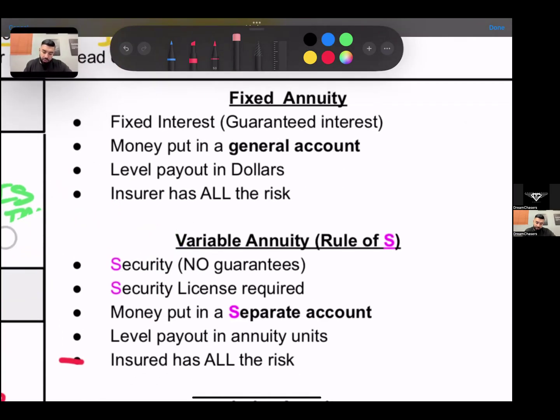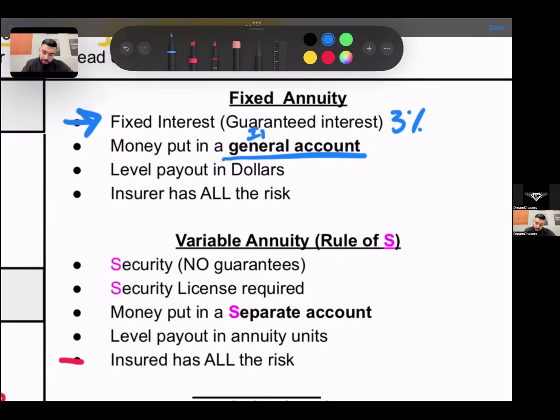So a fixed annuity is also, like a market value adjusted annuity, going to give you a fixed guaranteed interest rate. Typically here, that is 3%. The money in a fixed annuity is put into the company's general account.